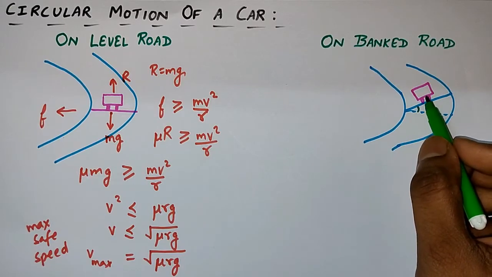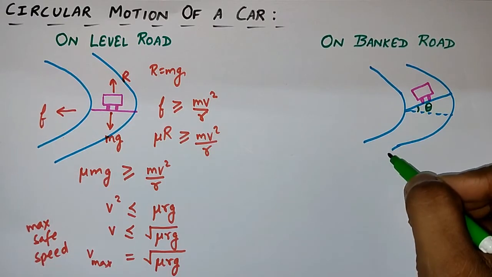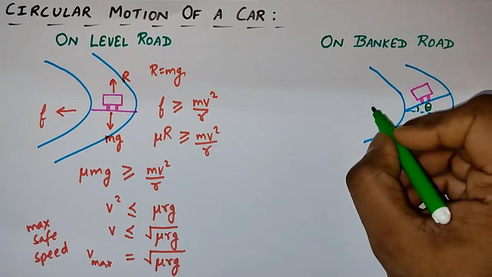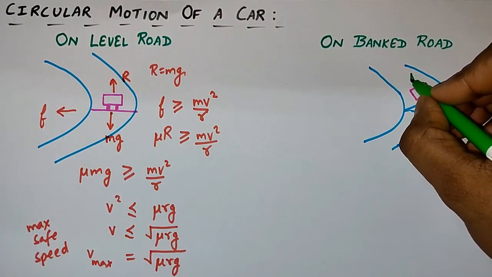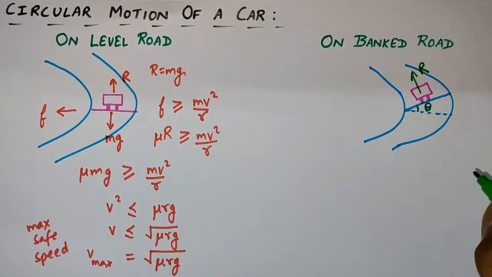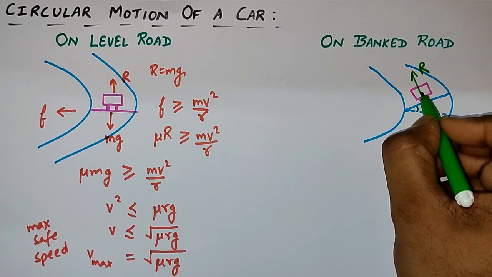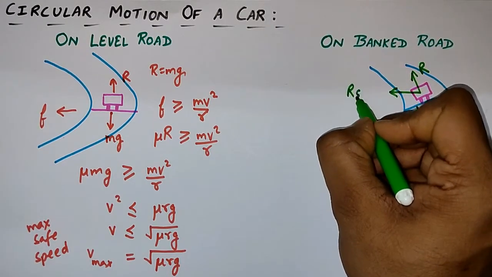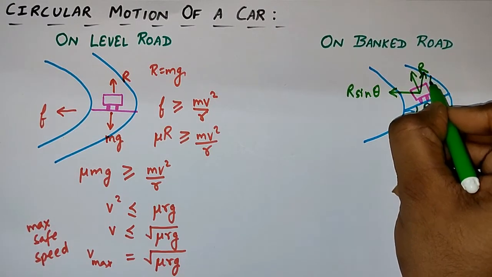The driver feels that he is leaning towards the center while the car is taking the turn when it is moving on the banked road. So we know that R will be in this direction. It is perpendicularly upwards to the surface, so this one will be R, and I can make its two components. First component will be R cos theta, and second component will be R sin theta. So in this direction it will be R sin theta, and in the upward direction it will be R cos theta.